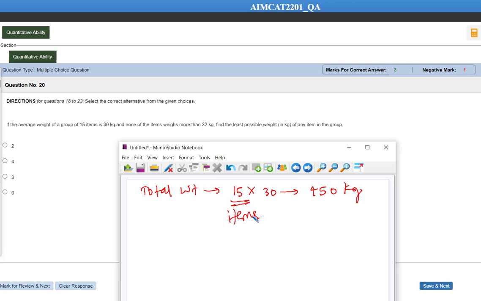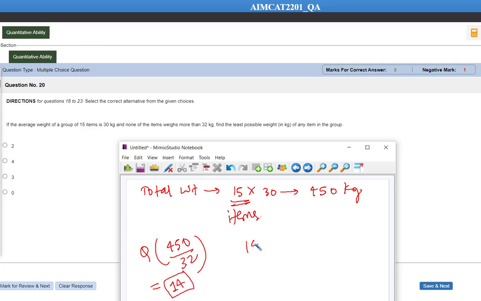find the least possible weight of any item. The maximum weight is 32. So what is the quotient of 450 divided by 32? Let's try to identify this. Okay, so 32 ones are 32, remainder is 130. 32 into 4 is 128, so the quotient is 14.